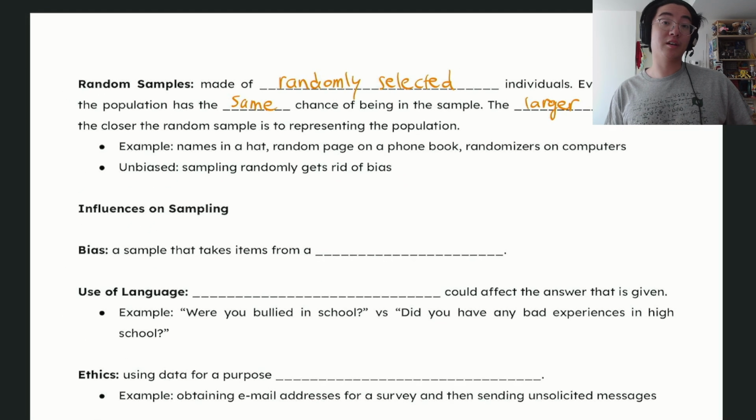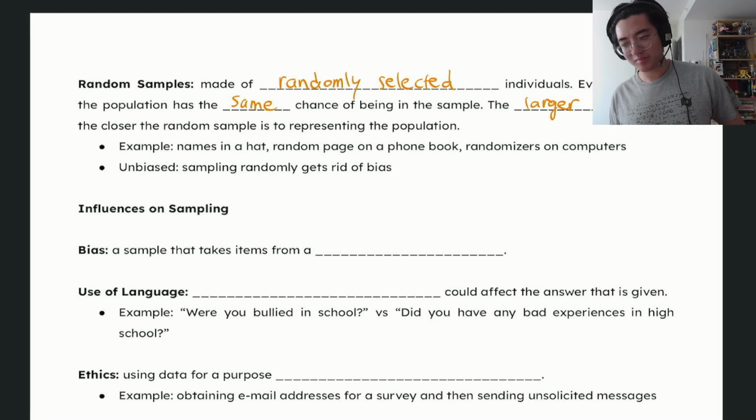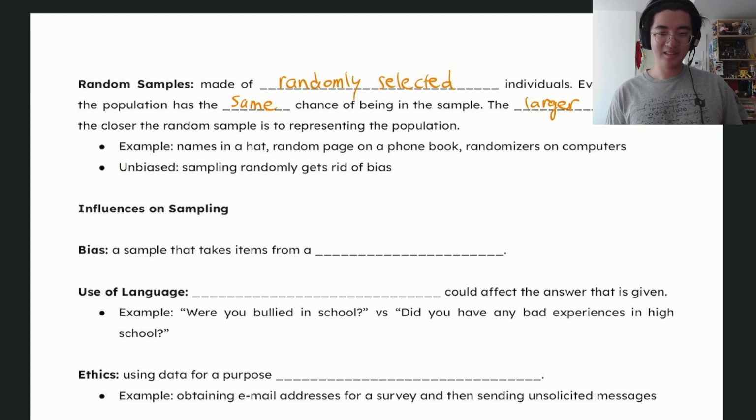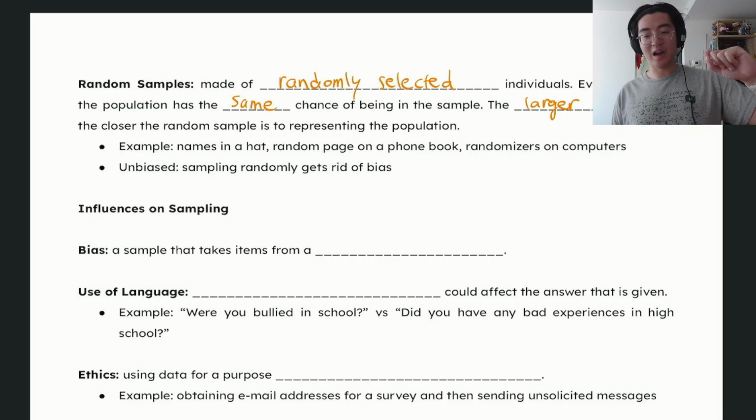Yeah, and the reason why larger samples are more accurate is because if, let's say, you survey 10 people and one person doesn't like cheese, it's not as accurate, because to us, that's 10% of people not liking cheese. And that's not really accurate. But if we have 1,000 people, and 10 people say they don't like cheese, that's only 1%. So it really depends on how big the sample size is to get the most accurate reading.